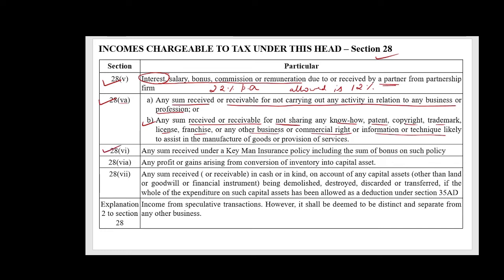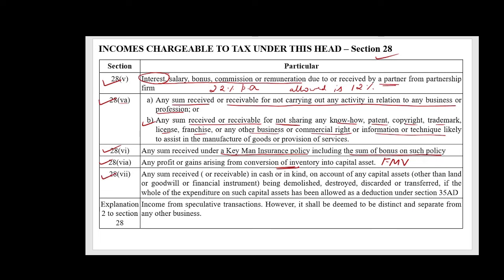Then Section 28 subsection 6 speaks about any sum received under a key man insurance policy. This sum received will also include the sum of bonus on such policy. Then as per Section 28 subsection 6A, any profit or gains arising from conversion of inventory into capital asset. You need to remember, in this case, the fair market value of the inventory on the date of conversion will be chargeable to tax. So you need to look into the fair market value of the inventory on the day on which the inventory is converted into a capital asset.